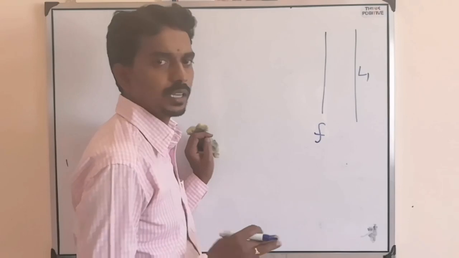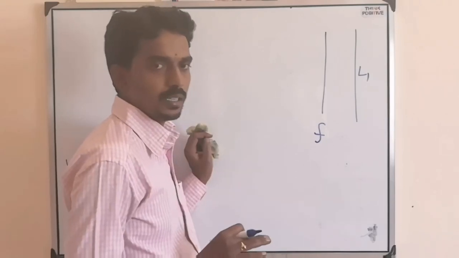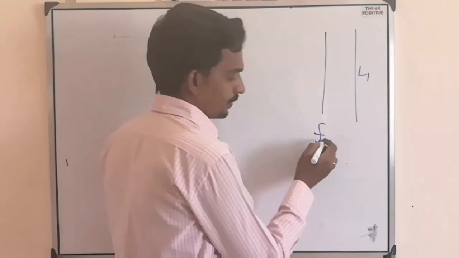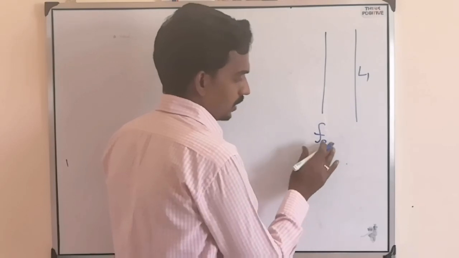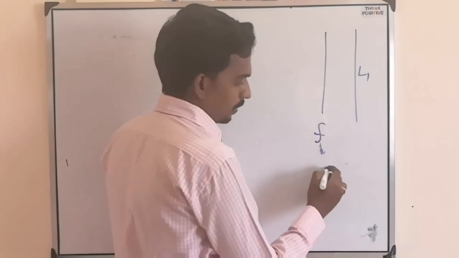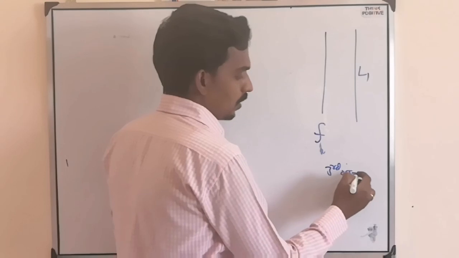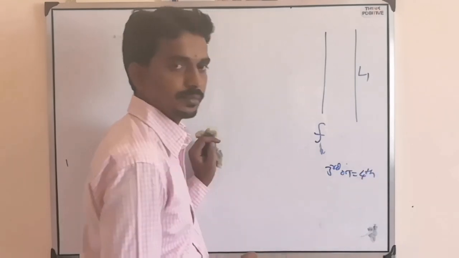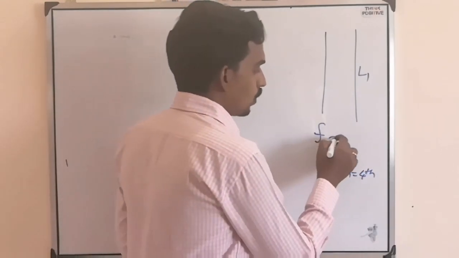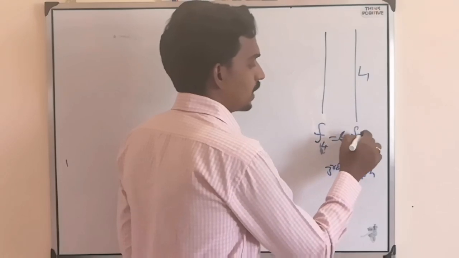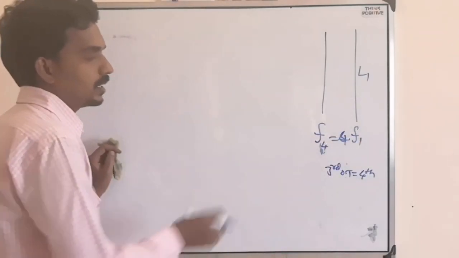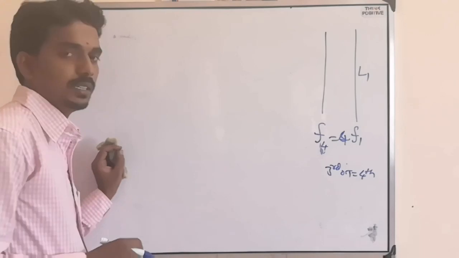What is the frequency initially? Third overtone means fourth harmonic. So F4 will become 4 times F1. This is the first frequency.